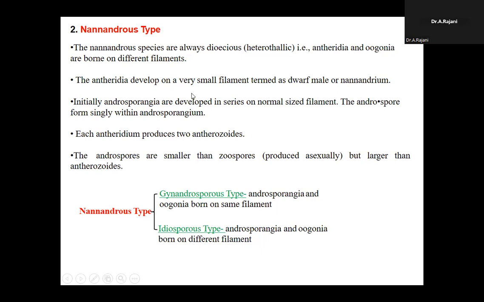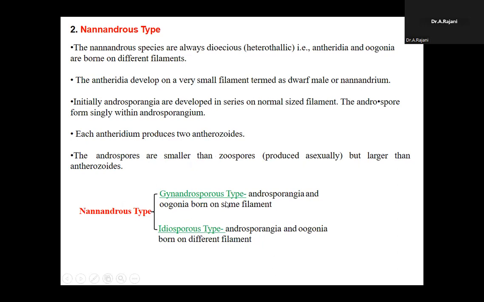Dwarf means a short filament of the male gametophyte or antheridia. That is the dwarf male, which you can observe in Nannandrous species only. These two types of Nannandrous, Gynandrosporous and Idioandrosporous, are also very important.